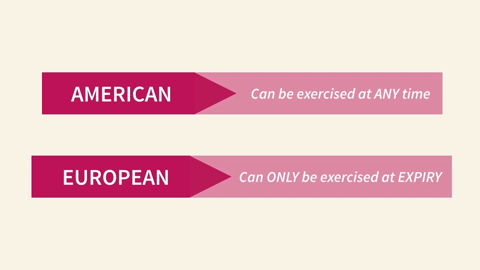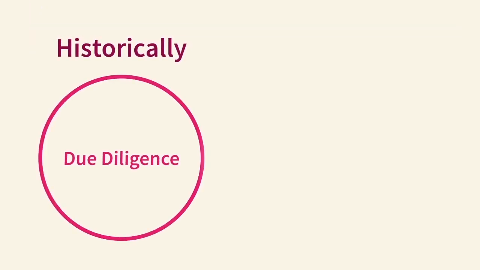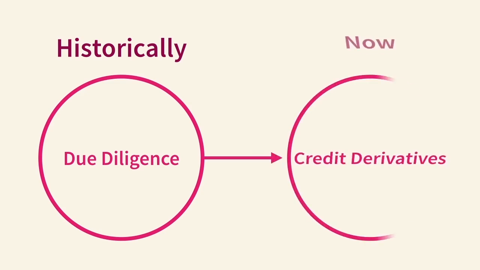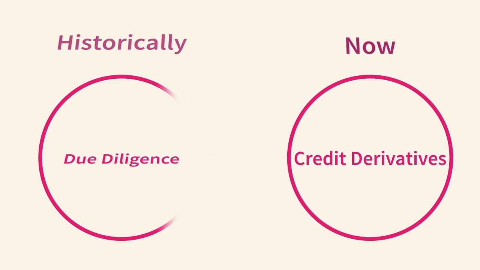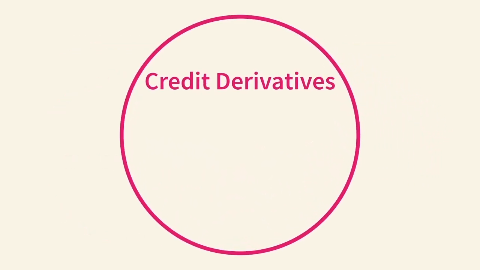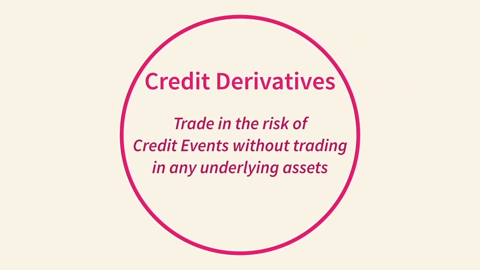Prior to a short couple of decades ago, credit risk management was the simple case of performing due diligence on a borrower prior to lending and keeping an eye on them during the term of a loan. This has been revolutionized in recent times with the advent of a series of products called credit derivatives. Credit derivatives are instruments with payoffs based on credit events, so they are used by market participants to transfer credit risks without selling out of a position.